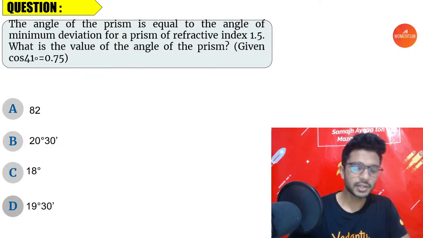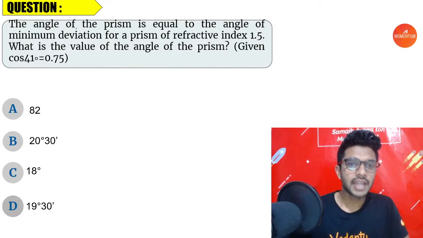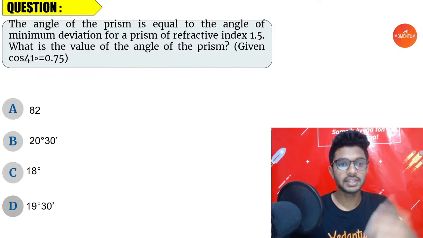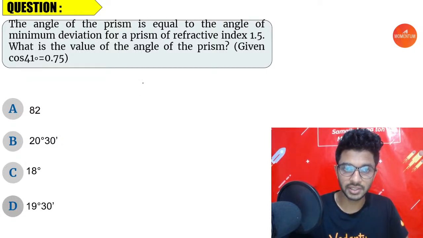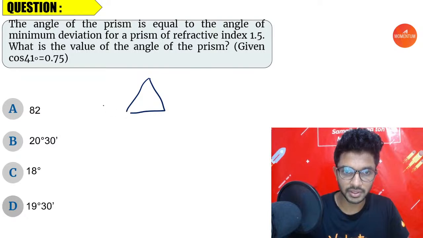Okay, moving on. Now, the angle of the prism. Let's do another question. I hope everyone is with me. The angle of the prism is equal to the angle of minimum deviation. So here we have a prism. Let's say that a light ray is coming. This is the angle of a prism.